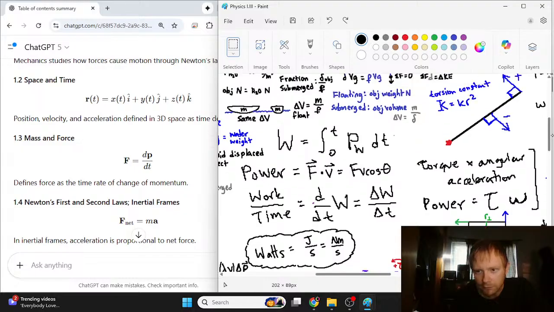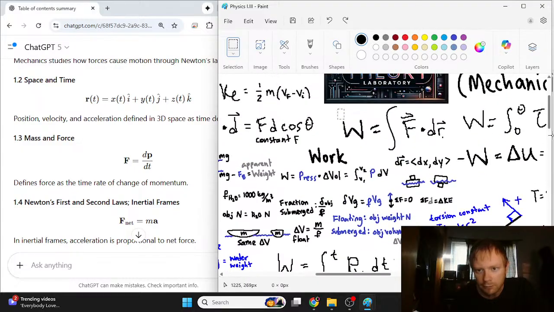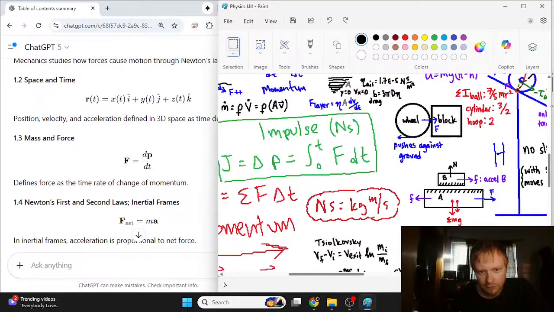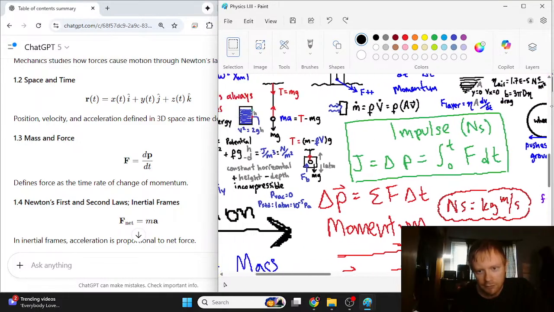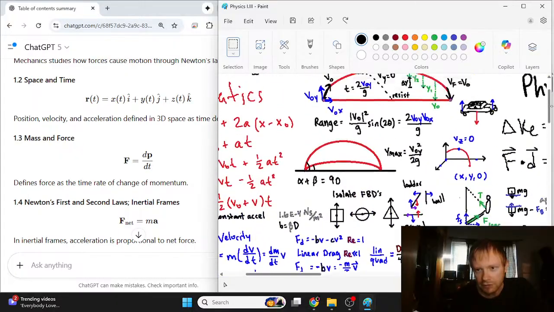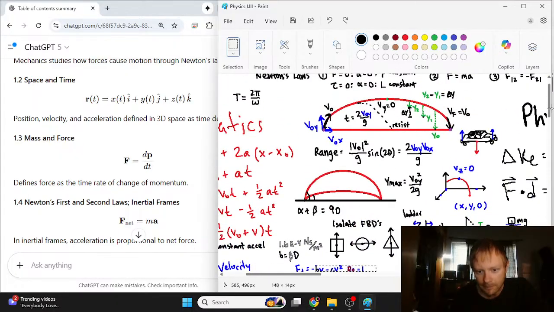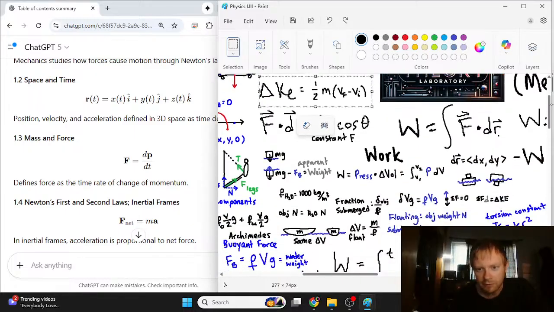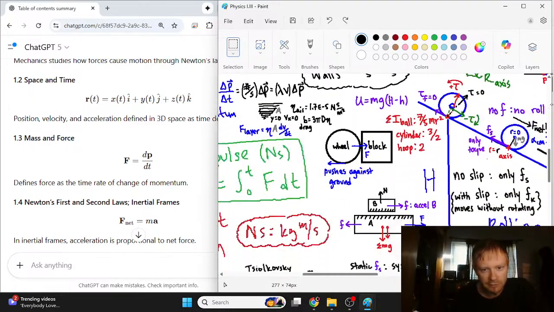The integral of force over distance gives us work. But if you integrate the force over time, you get the impulse. And that's the change of momentum versus the change of kinetic energy. All right? So that's kind of interesting. We have these symmetries and parallels between these things.